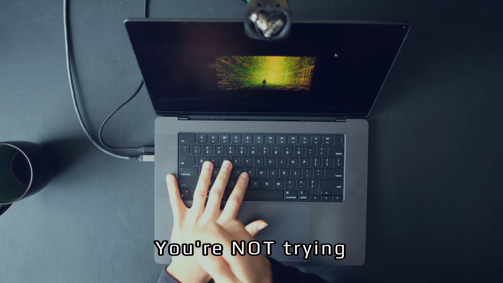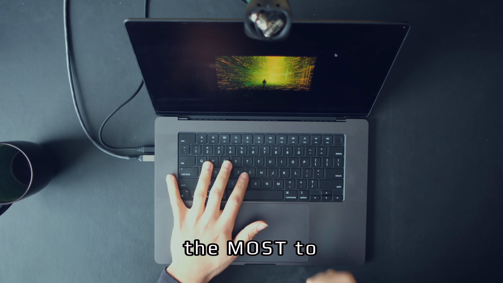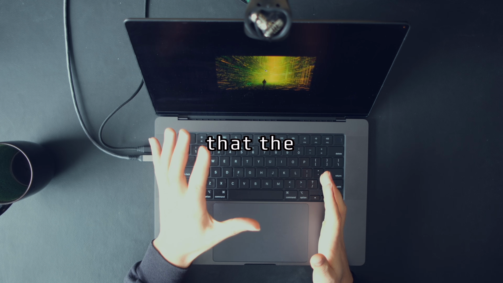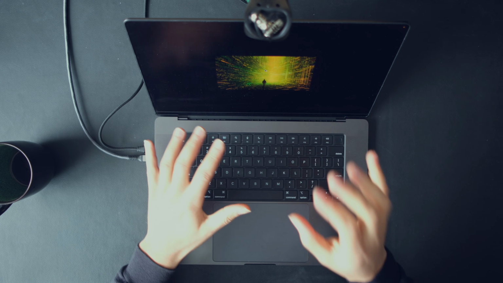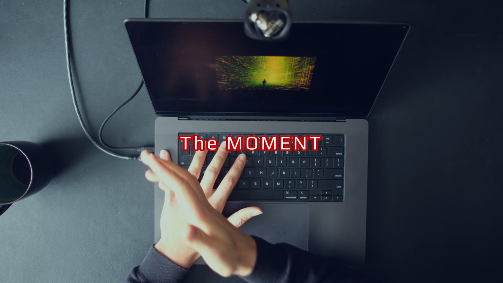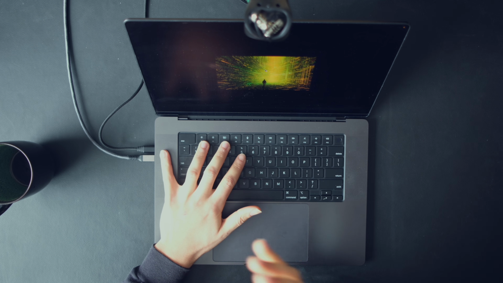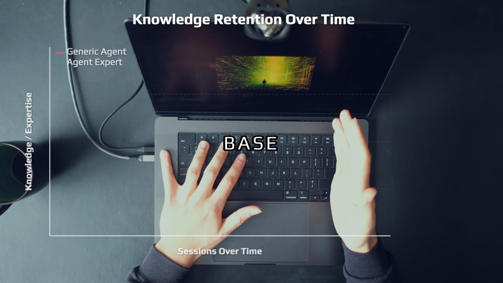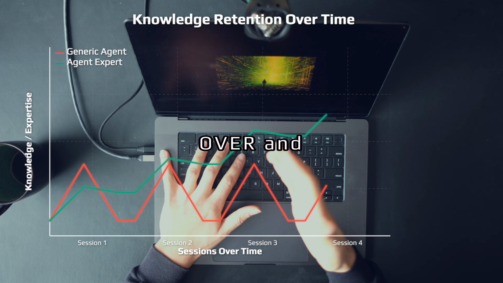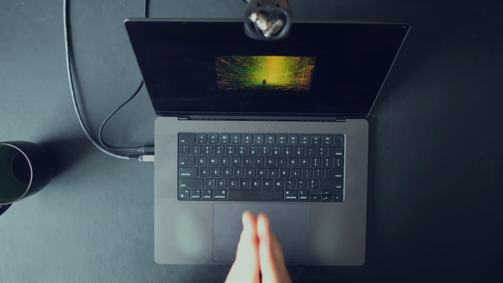This is key. You're not trying to solve every problem. You're trying to solve the one that matters the most to you, your business, and your customers. The expert understands that the game they're operating in never ends except for one condition: the moment they stop learning. I don't know about you, but I certainly want experts operating my code base and products, not generic agents that forget, that you have to boot up over and over and manage the memory files of manually. That's the focus of this lesson.